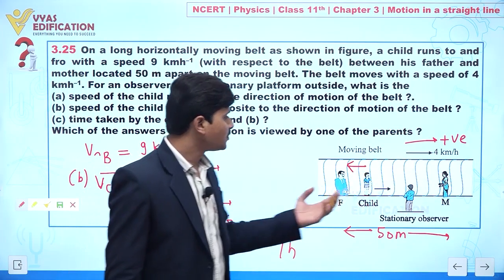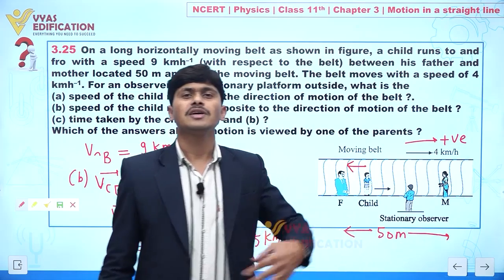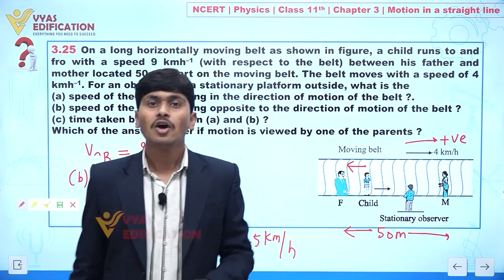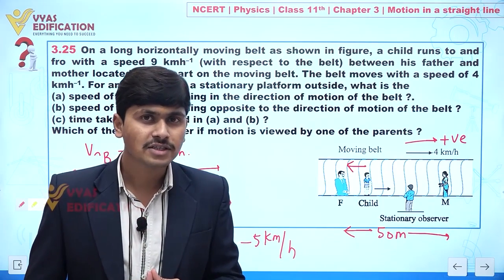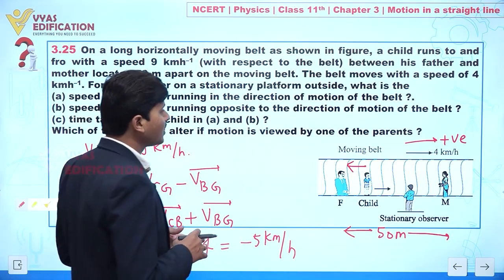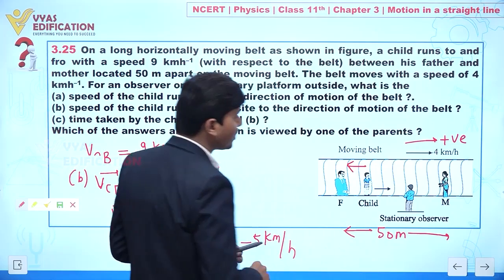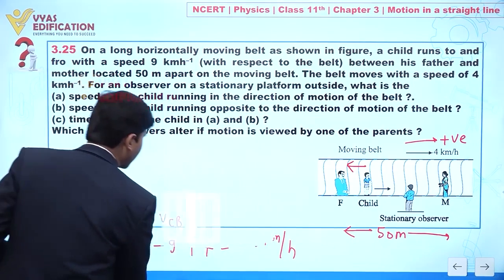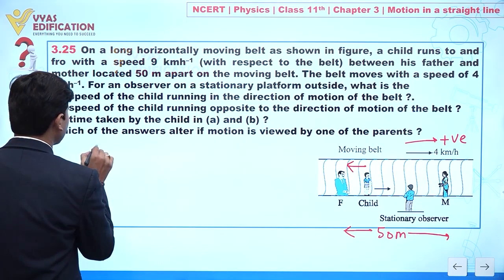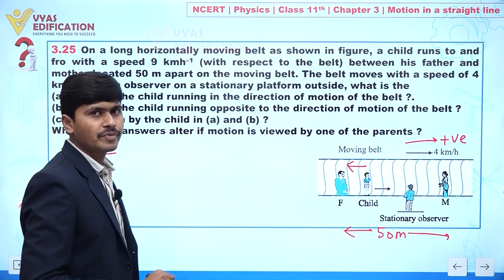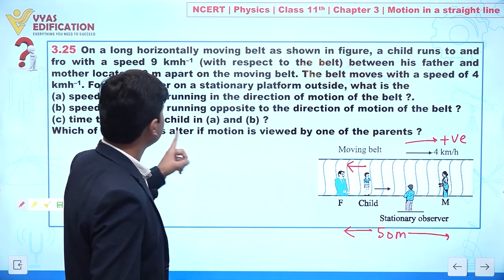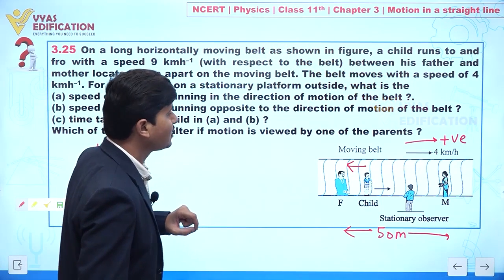Now actually the observer is outside. Let's suppose we place this observer on the belt itself, or if we talk about non-inertial frame. So in the concept of a non-inertial frame, can we find here the time? Yes, directly we can calculate here time. So how will we calculate? Now we can write like this: time taken by the child.